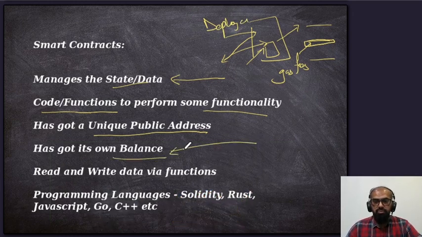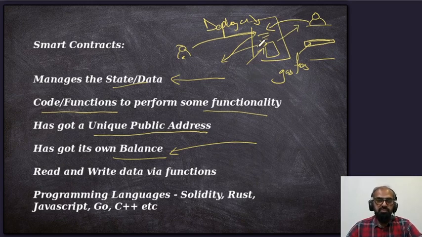What happens is that at times there are some use cases when the balance is initially transferred to the smart contract, and then when the conditions are met, for example, one party is here and the amount is transferred to the smart contract, and when the conditions are met, this particular amount would be transferred to the other party. For example, a work has to be done, and when that work is done, this balance will be transferred. In the meanwhile, this contract holds the balance. There is no third party, there is no centralized body to manage this. It's all on the chain, right?